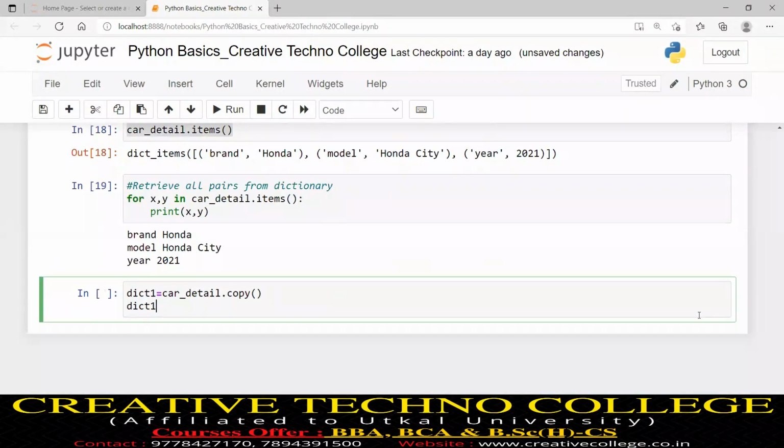That means all pairs of car_detail are copied into dict1. So what is the value of dict1?